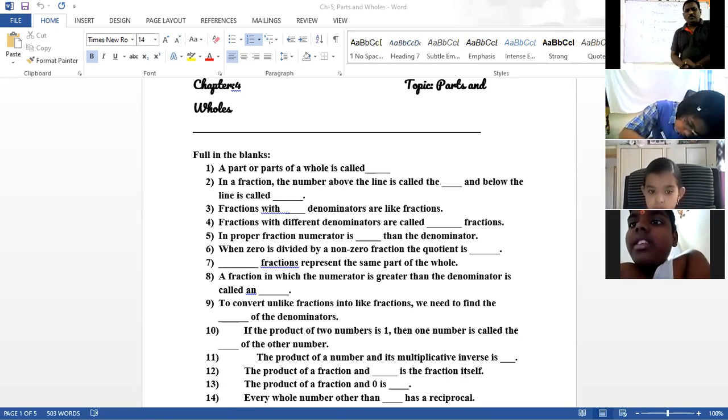Second one, 2. Numerator and denominator. Yes. The part above the line is called numerator. Below the line is called denominator. Those are the answers.